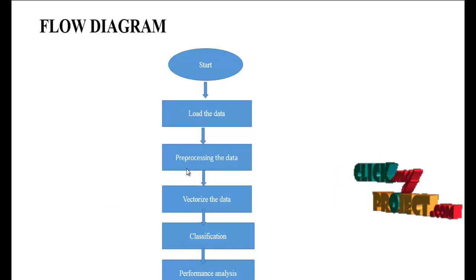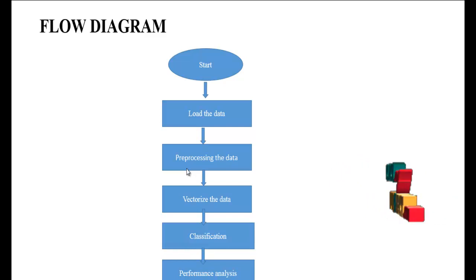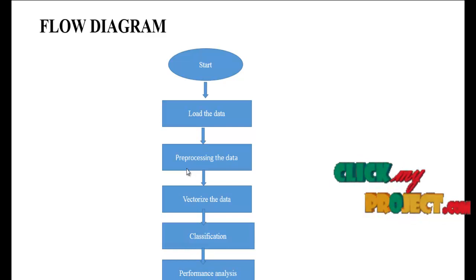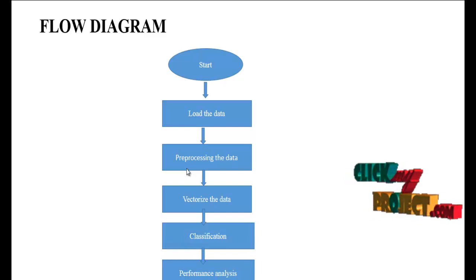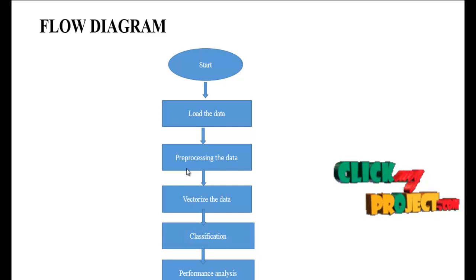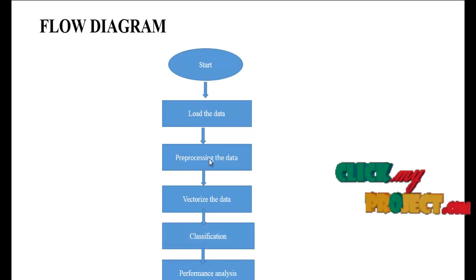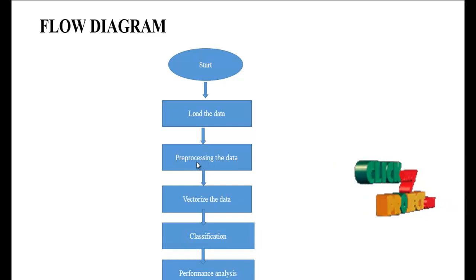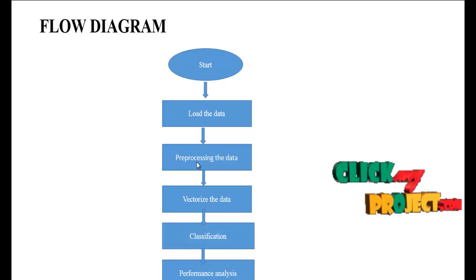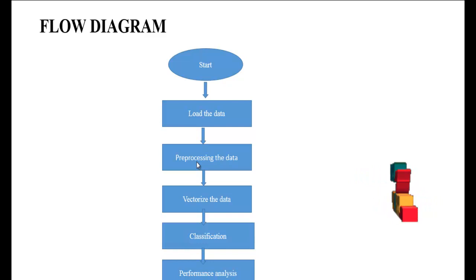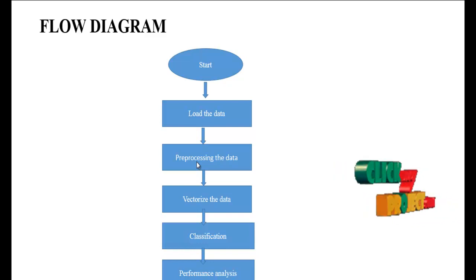Okay, now we are going to see the flow of our process. First we have to load the dataset. The dataset contains the post and type. The type is based on the post, like happy or sad mood, and it also consists of categories. After that we have to implement the pre-processing step. In this step we have to handle the missing values, remove the punctuations and also remove the stop words. Here the stop words are a, is, the, and these words are stop words.